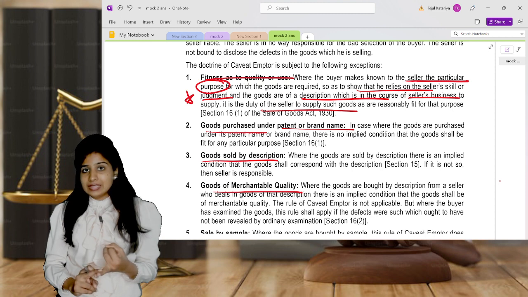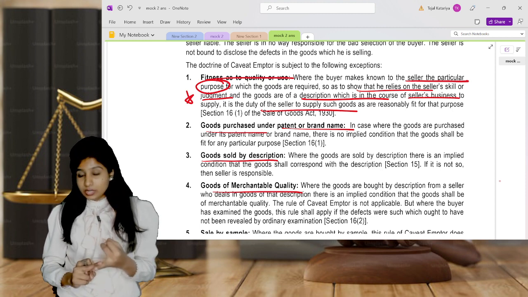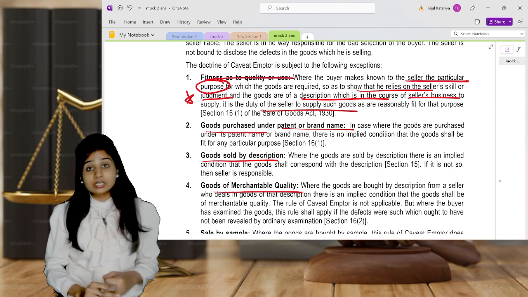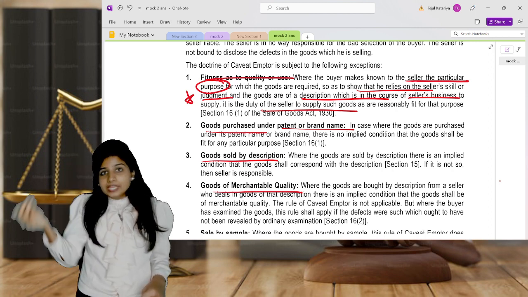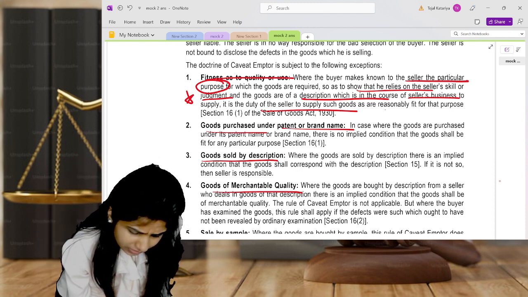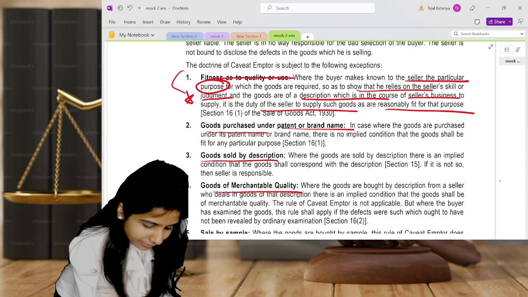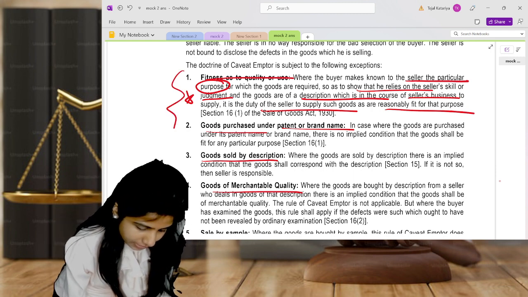The buyer has already told the seller his purpose, all about his purpose. And the third point is the buyer is depending on the seller's skill and judgment. In that situation, if the thing is reasonably fit for him, then this is fitness and quality. One of the exceptions is fitness and quality.